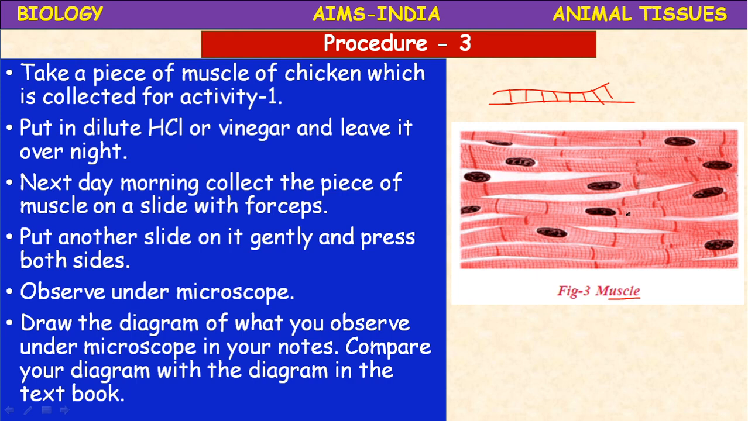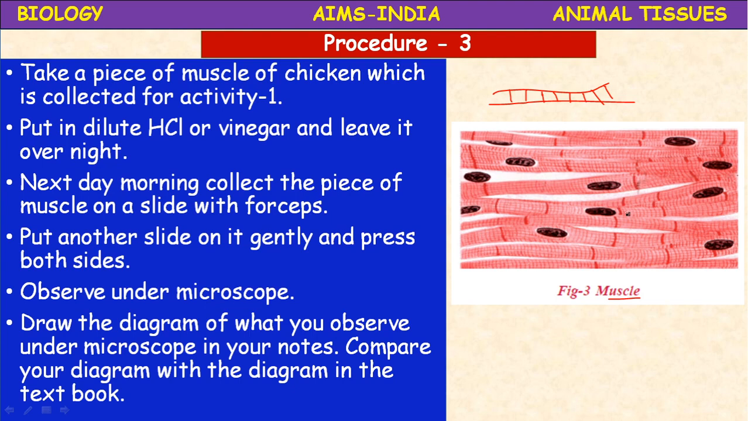Why are we keeping these tissues in the HCl or vinegar? To make them soft. Then take a piece of bone using a knife, because the muscle tissue and skin you can easily peel out with forceps, but for bone you need a knife.